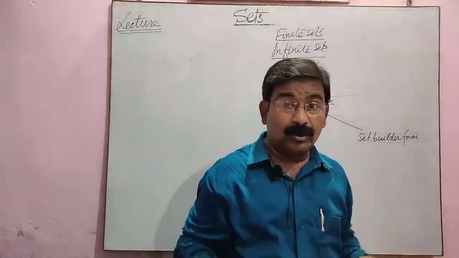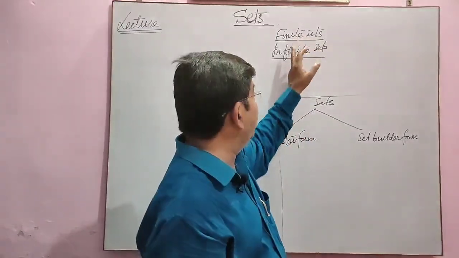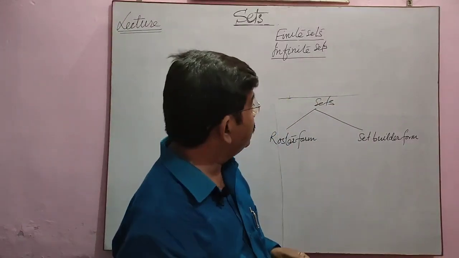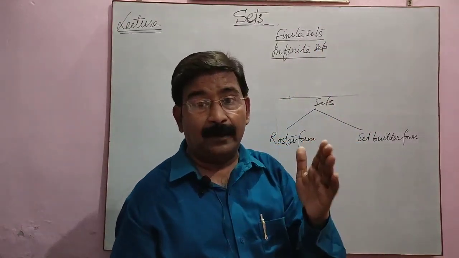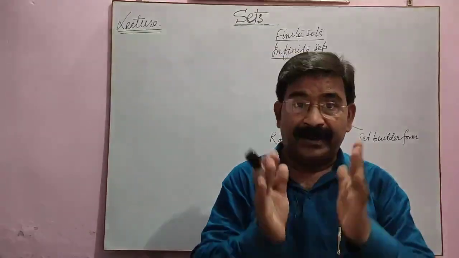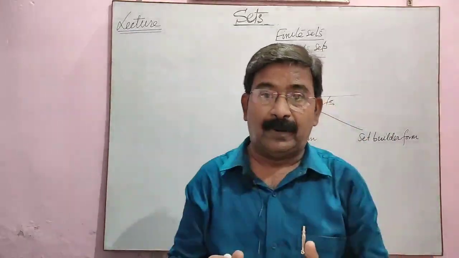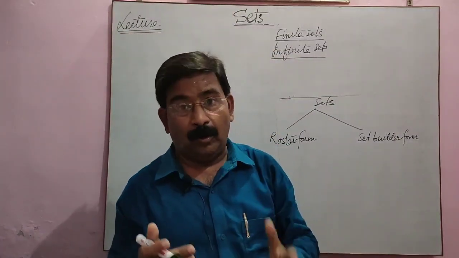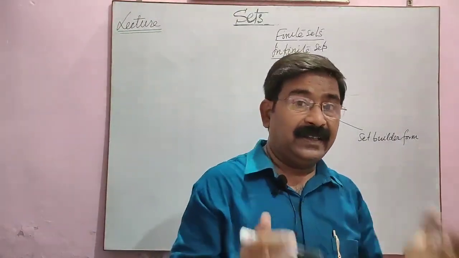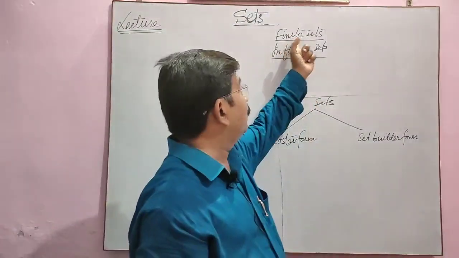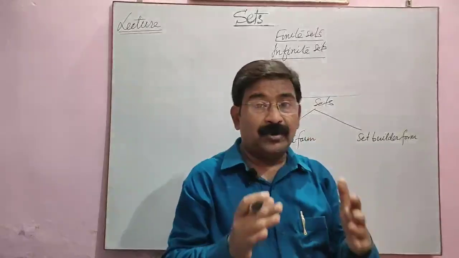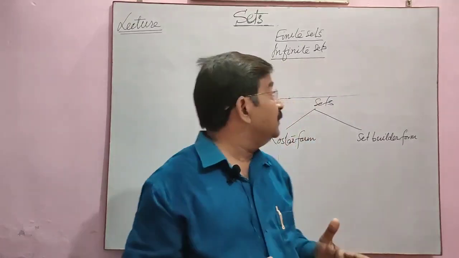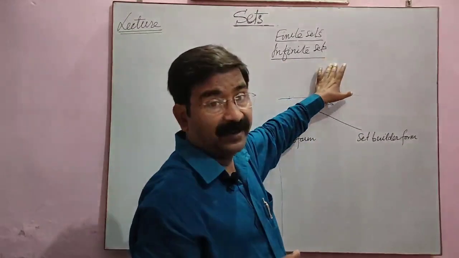Simply go through the meaning of the words finite and infinite. Means when in a set the number of elements is countable, means if you can count the number of elements in the set, that set is a finite set. And if you are not able to count the elements, then this is an infinite set.